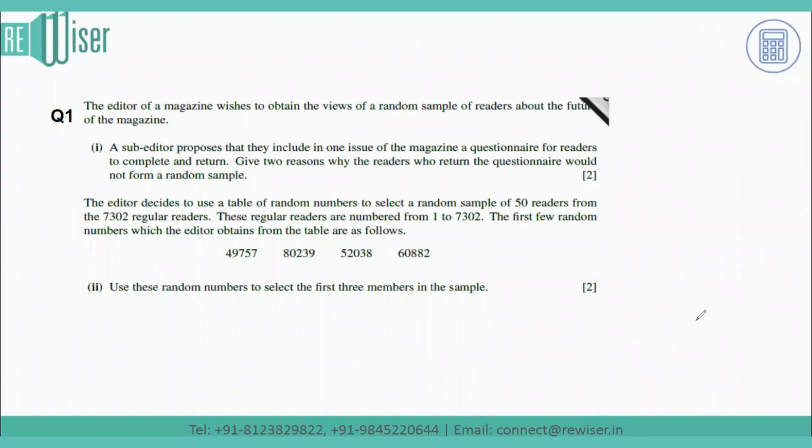Hello students, the question says the editor of a magazine wishes to obtain the views of a random sample of readers about the future of the magazine. So part 1 of the question says a sub-editor proposes that they include in one issue of the magazine a questionnaire for the readers to complete and return. We have to give two reasons why the readers who return the questionnaire would not form a random sample.